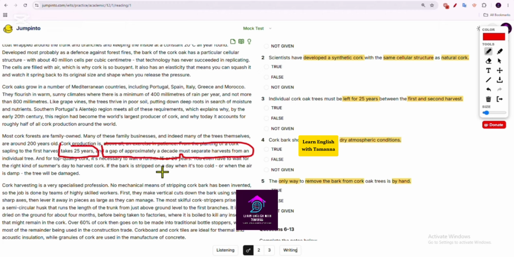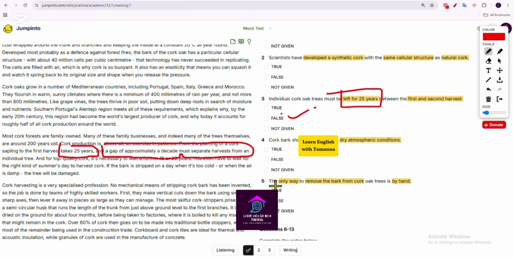So it would be like near 10 years. And they are saying that individual cork oak trees must be left for 25 years between the first and second harvest. So here this time period is not the gap that they have mentioned in the question. It would be 10 years, as this information is contradict of the information that has been given into the passage. Hence the answer would be false. I hope this is clear to you.